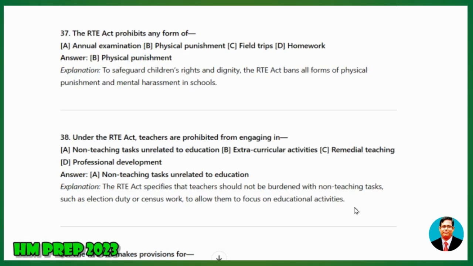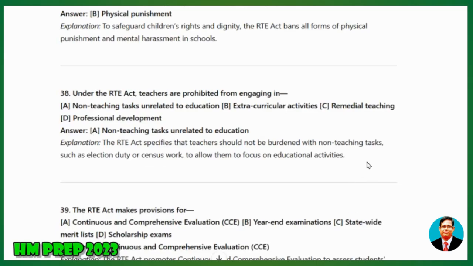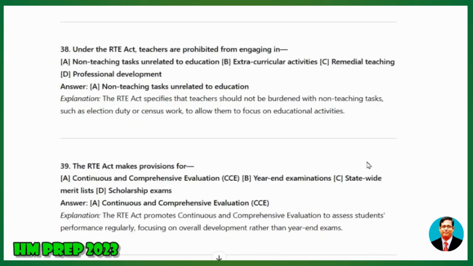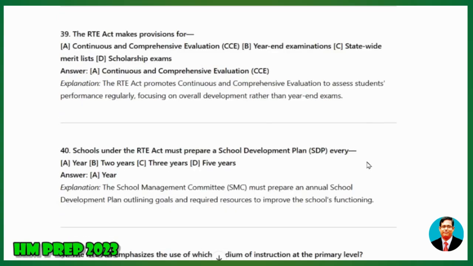39. The RTE Act makes provisions for A, Continuous and Comprehensive Evaluation, CCE, B, year-end examinations, C, statewide merit lists, D, scholarship exams. Answer: Continuous and Comprehensive Evaluation. Explanation: The RTE Act promotes continuous and comprehensive evaluation to assess students' performance regularly, focusing on overall development rather than year-end exams.